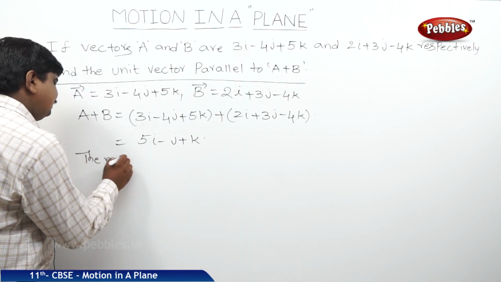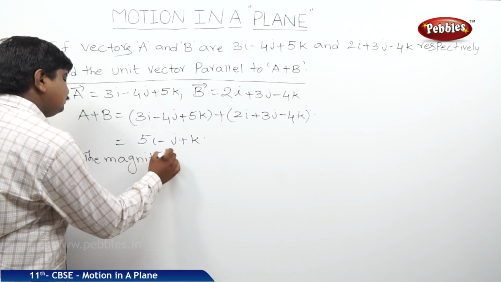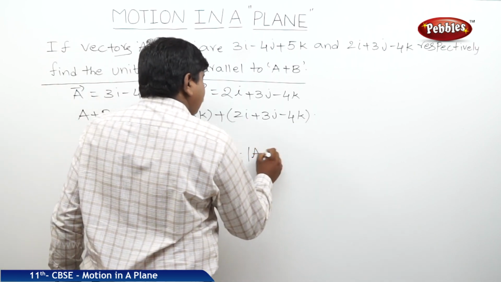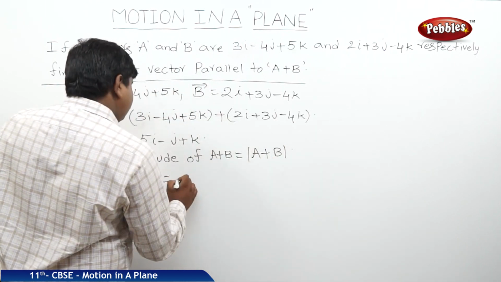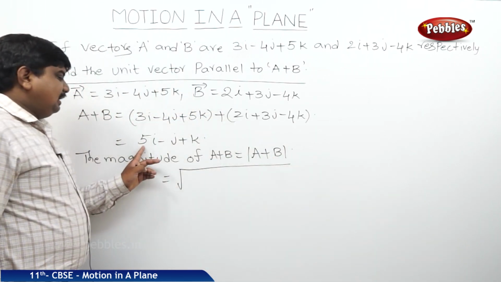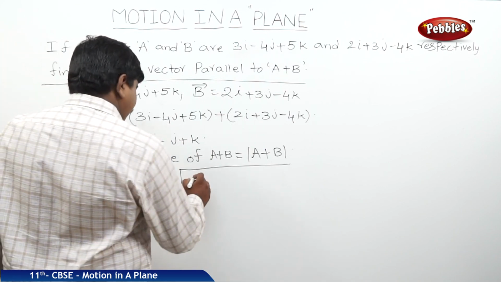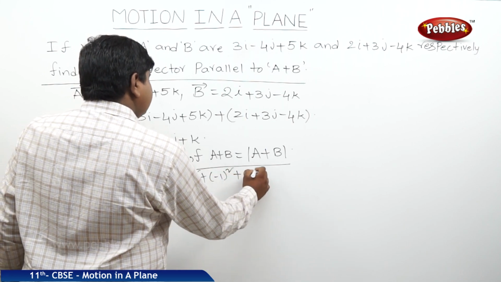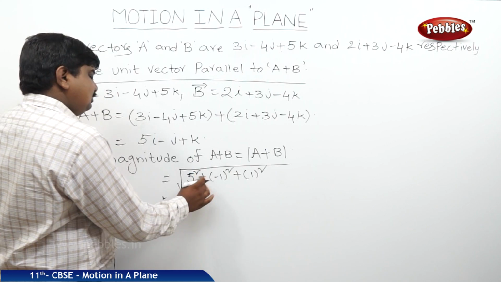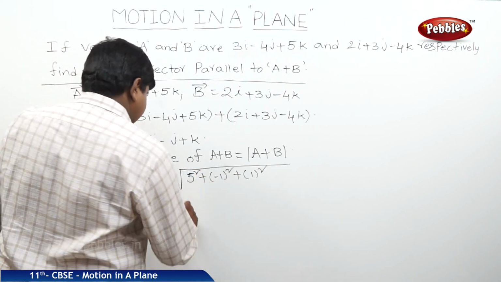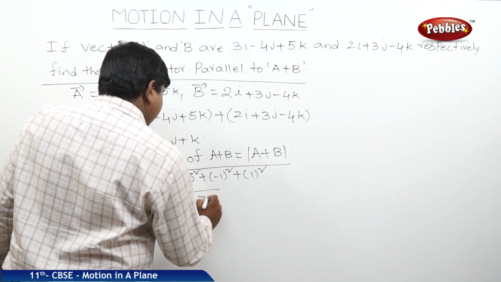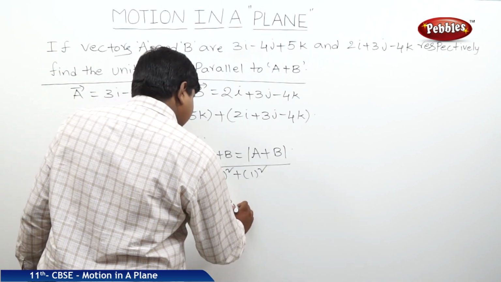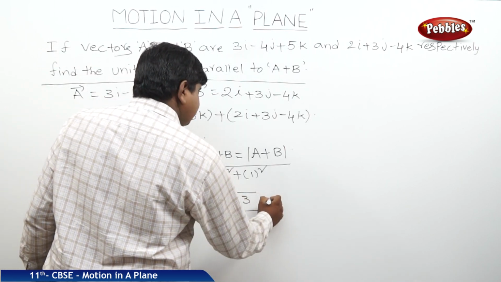The magnitude of a plus b, mod of a plus b, is equal to the square root of x square plus y square plus z square. Therefore, 5 square plus minus 1 square plus 1 square. 5 square is 25, 25 plus 1 is 26, plus 1 is 27. It is the square root of 27. In other words, we can write 3 root 3 units.